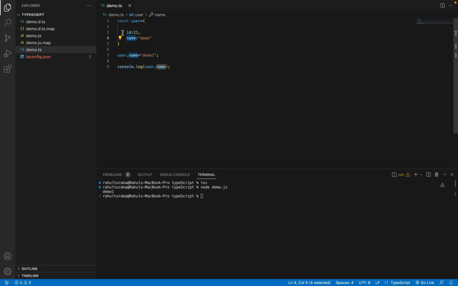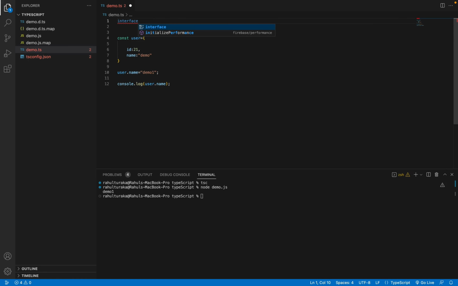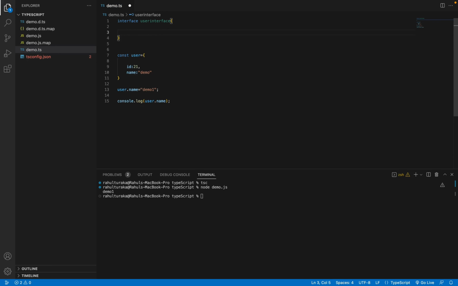In some scenarios, I don't want this value to get updated. I want this value only to be readable, not changeable. In that case, we can first take an interface. I'll take a user interface and give the field names.